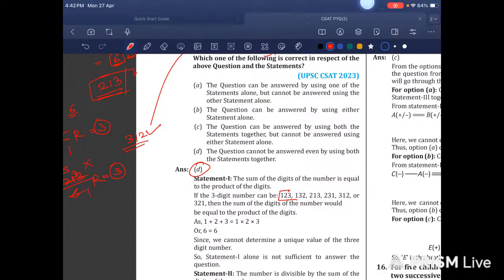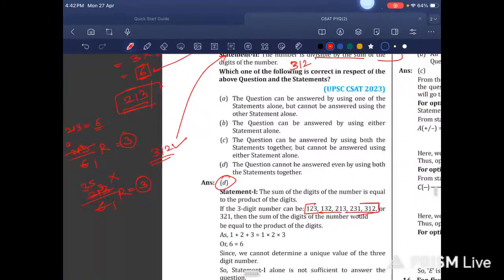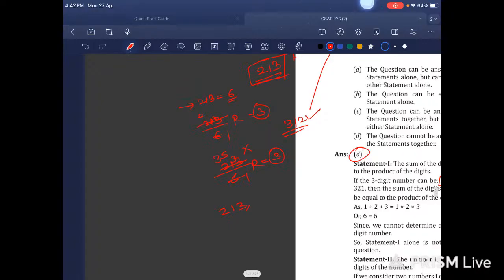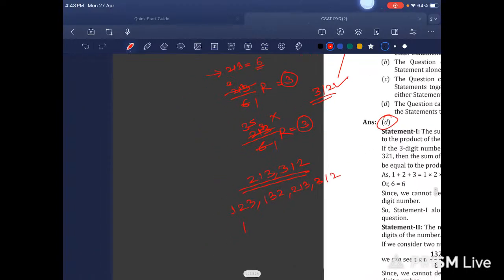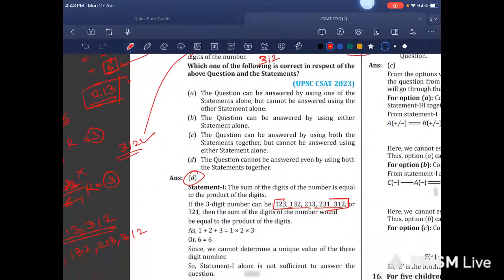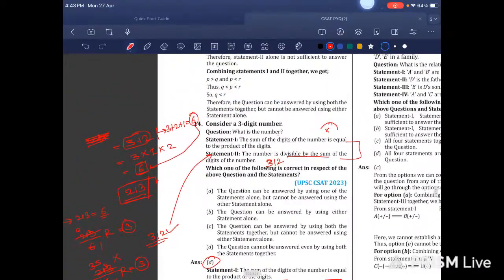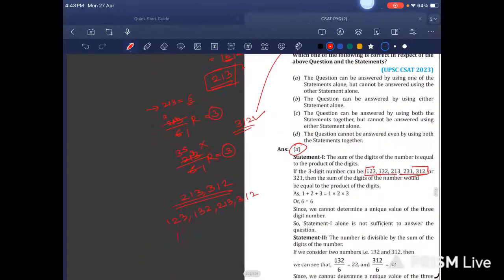What I did was I just took these two numbers, 213 and 312. They have taken it like this: 1 2 3, then it becomes 1 3 2, then this becomes 2 1 3, 3 1 2. Now for the second statement, if we combine these two statements: the sum of the digits of the number is equal to the product of the digits, and the number is divisible by the sum of the digits of the number.